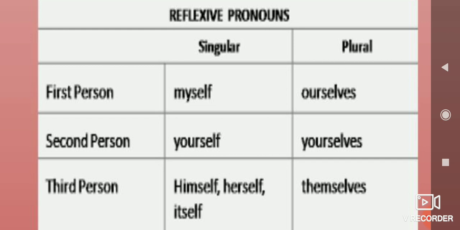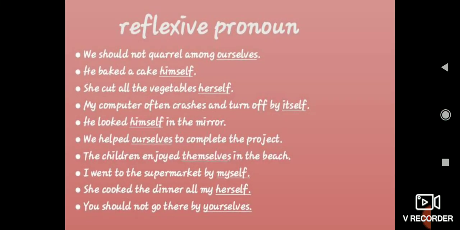So if you keep on going through it, it would be very easy for you children. Already we have studied this, we have gone through everything, so just go through once again. Let's see some examples of reflexive pronouns. We should not quarrel among ourselves. Quarrel means fight. We is the subject, so you are using ourselves. So you go through the tabular column, then it would be very easy. See, if he is the subject, you are using himself.